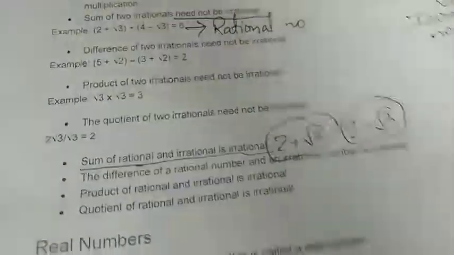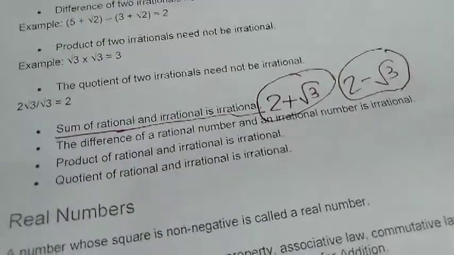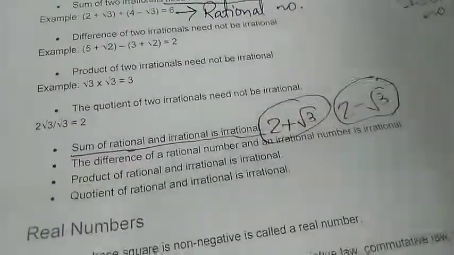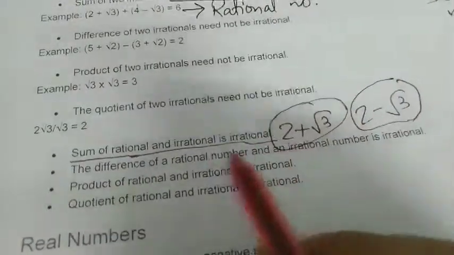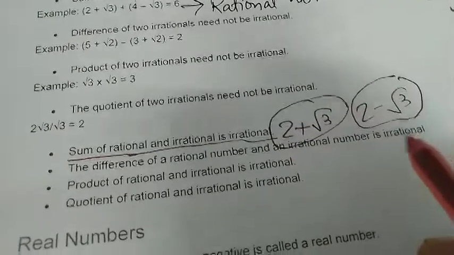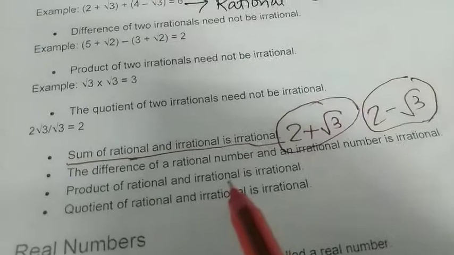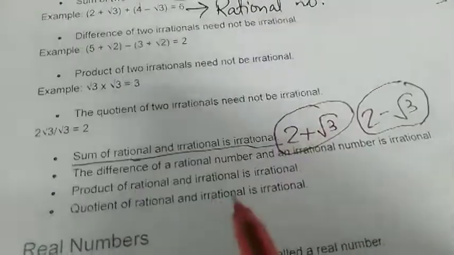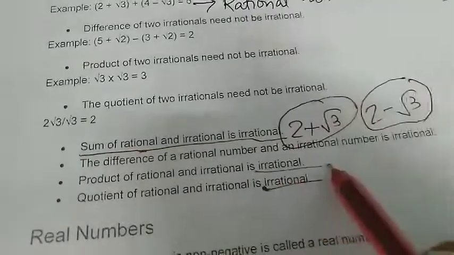It means that every time the irrational is winning. Whether you add an irrational with a rational, it will become irrational. Whether you subtract an irrational number from a rational number, the result becomes irrational. If you multiply a rational and an irrational number, the result is an irrational number. If you divide a rational and an irrational number, the result is an irrational number only. Okay.